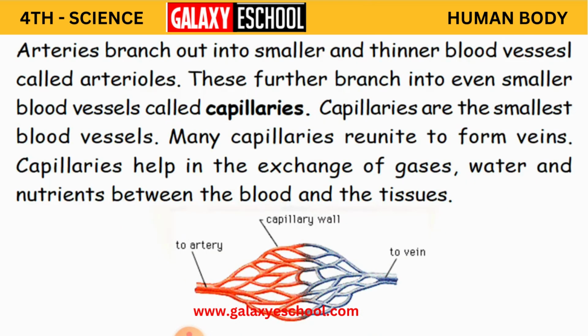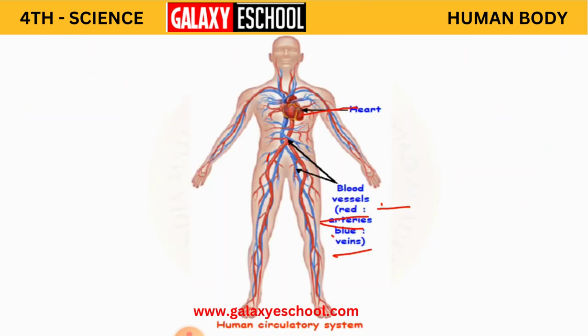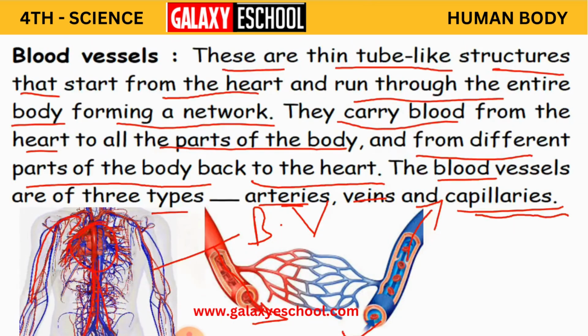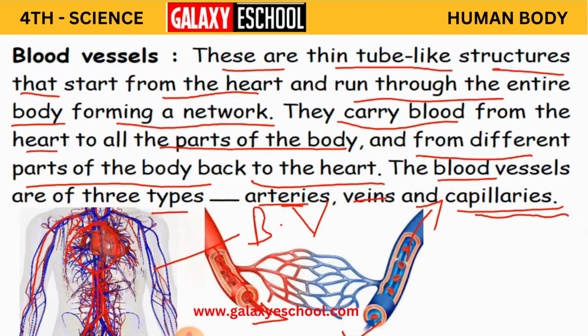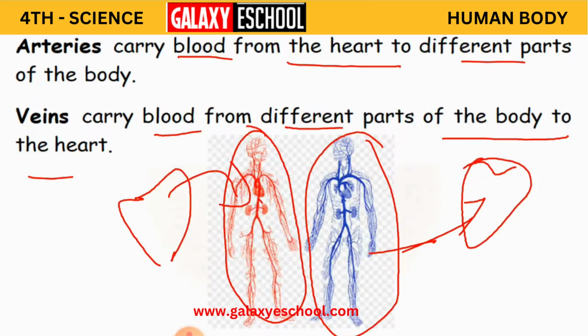And arteries branch out into smaller and thinner blood vessels called arterioles. So we have learnt that the heart pumps the blood first into large blood vessels. What are these large blood vessels? They are nothing but the arteries.